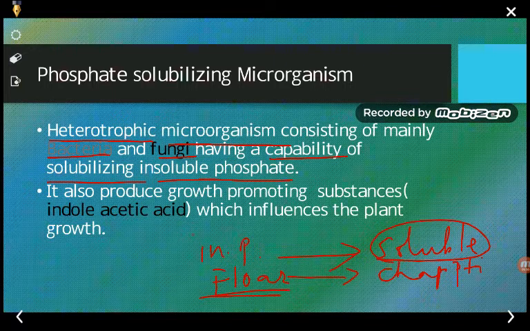Next, one more thing is that it also produces growth promoting substances.